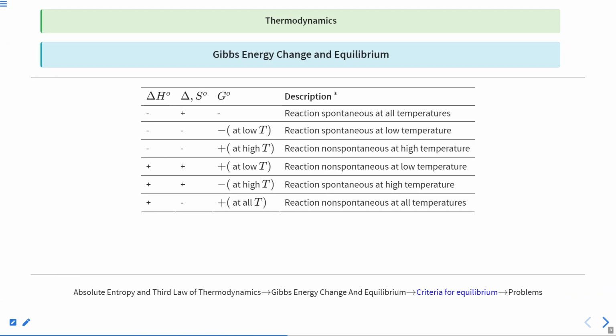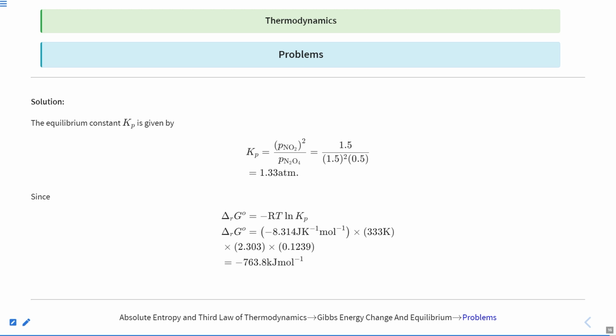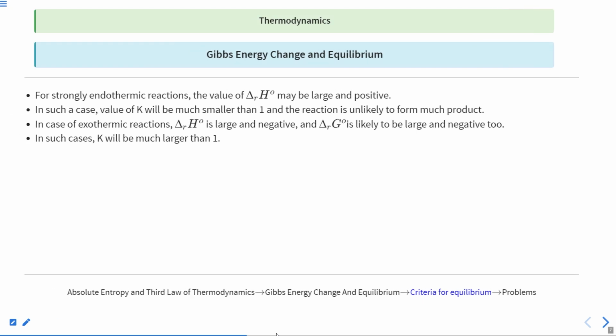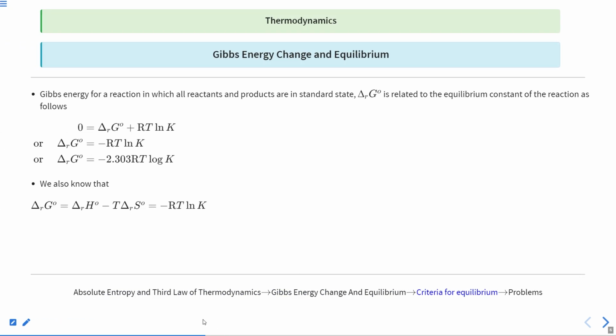Second case. Here we have taken delta H negative and delta S negative. If you go back to this equation, delta H negative and delta S negative. So if you take a higher temperature, since delta S is negative, negative will result in positive.